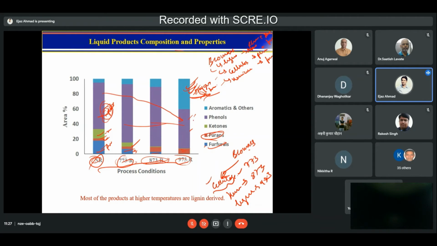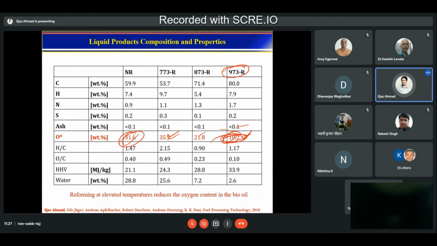Phenols are decreasing. That means your oxygen is decreasing. And that is the reason because of which this bio oil had very little oxygen.